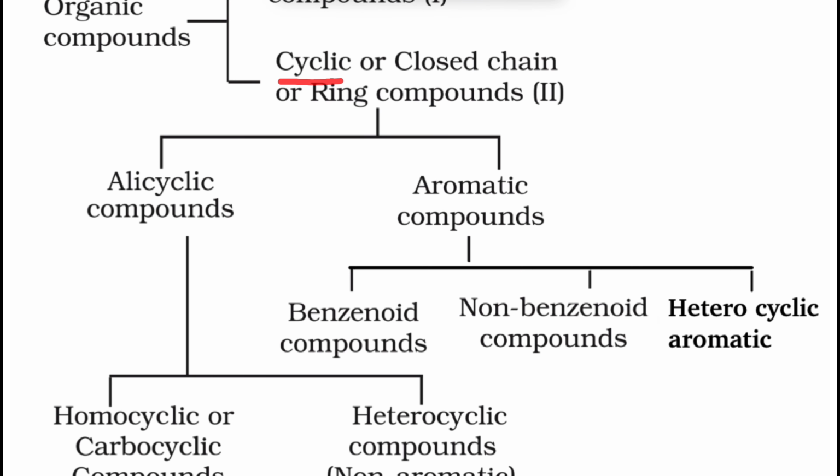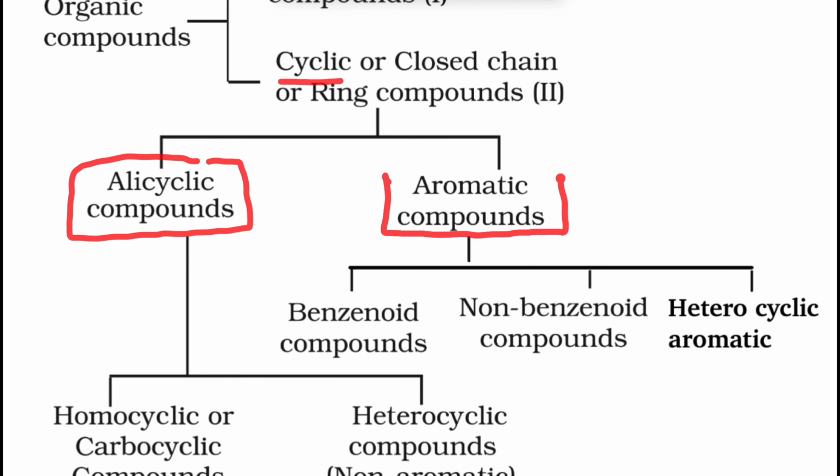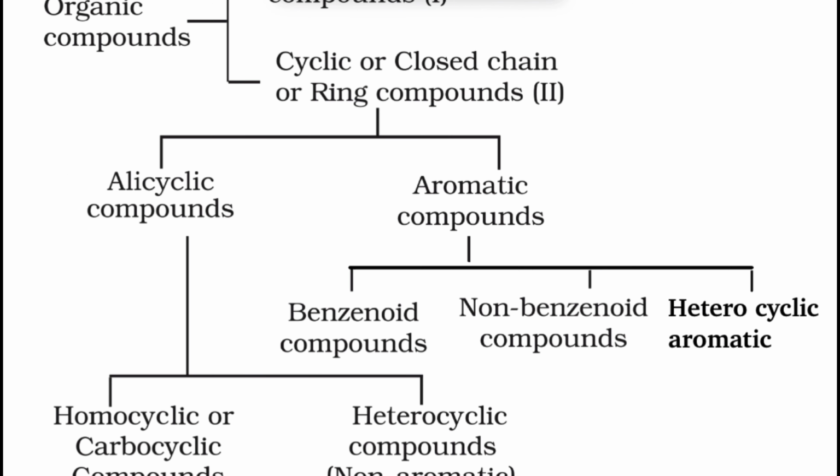These cyclic compounds are further classified into two categories based on one property, that is aromatic nature: whether the given cyclic compound is aromatic or not. How to identify aromaticity, we will discuss in later videos. At this moment, you need to remember some examples under aromatic compounds.